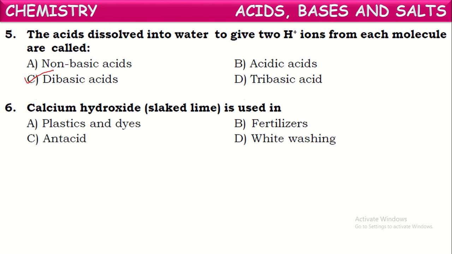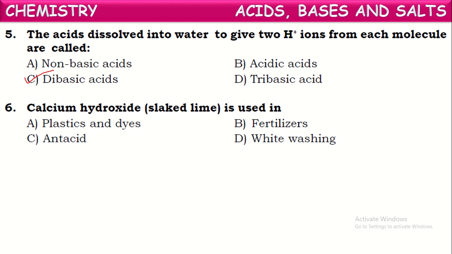Next one. Calcium hydroxide is used where? When calcium oxide or quicklime is dissolved into water, it forms calcium hydroxide, which is also known as slaked lime. It is generally used for whitewashing of walls.